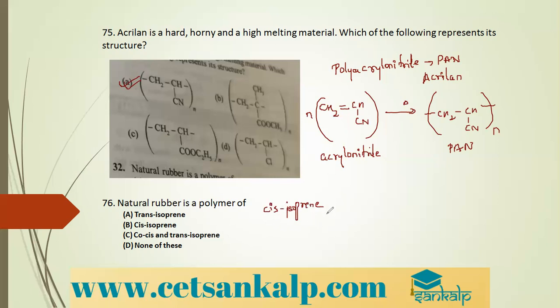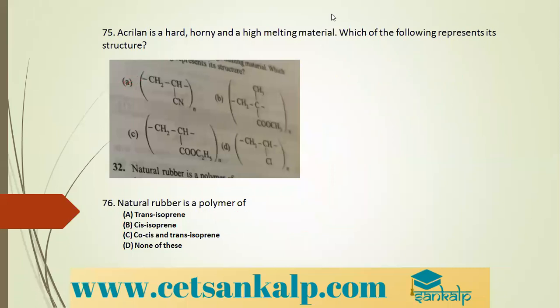1,3-butadiene will isomerize to give cis-isoprene, to give cis-polyisoprene, which is called natural rubber. But if they ask you about trans-isoprene, from trans-isoprene we prepare trans-polyisoprene. What is trans-polyisoprene? It is gutta percha. It is not natural rubber. It is much harder than natural rubber. So it is cis-isoprene.